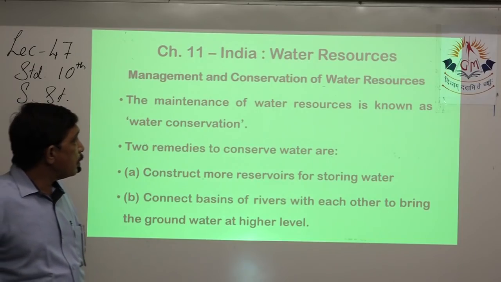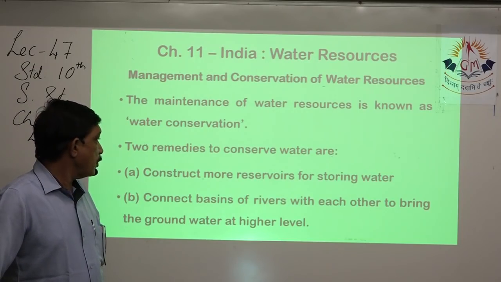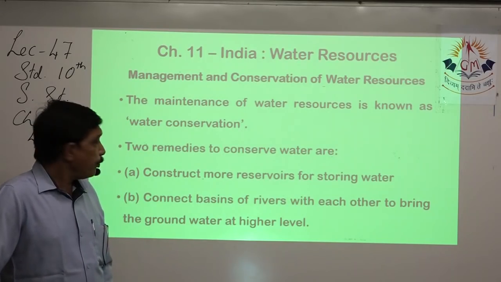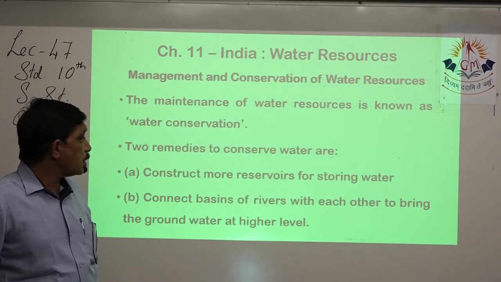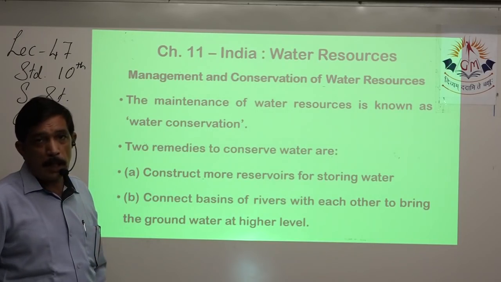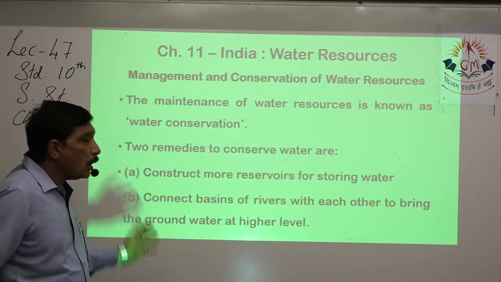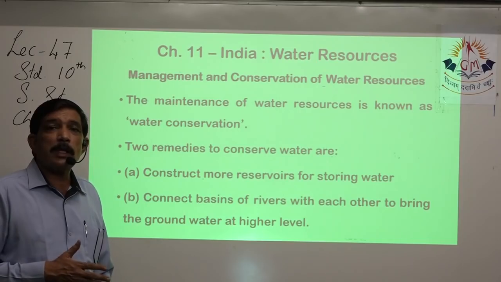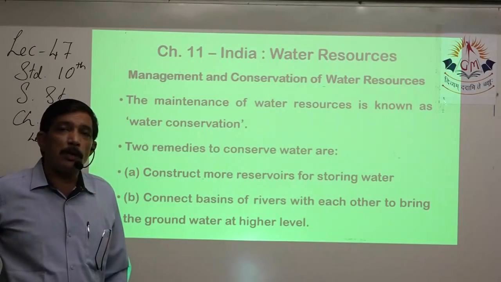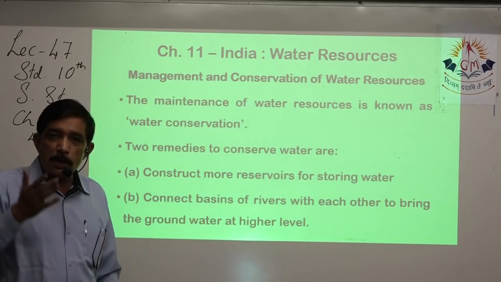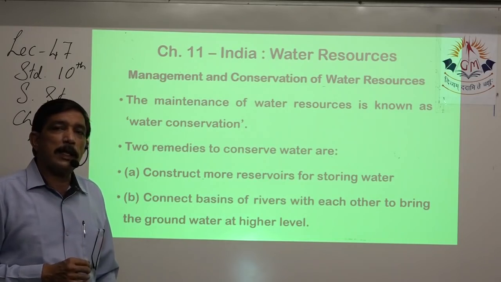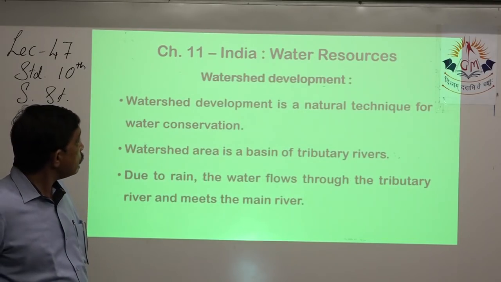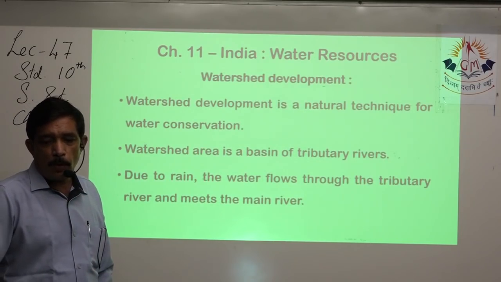Management, this one also we have done: how to manage and conserve. First is to construct more and more reservoirs for storing water. Connect river basins with each other to bring the groundwater to a high level. This we also discussed on the board, that rivers can be connected with each other. So whenever there is flood, extra water can be drained to the nearby river, so that water can flow over there, and it also irrigates and brings up the water level in the nearby areas. This is very, very important.